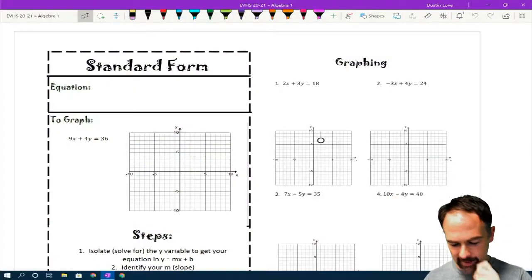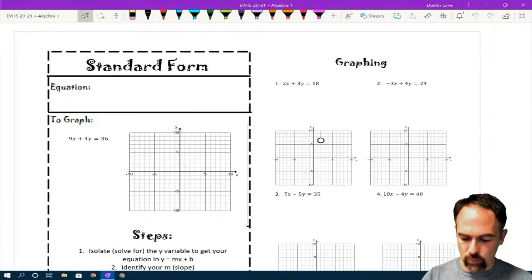Unit 5, we're going to be focusing a lot on applications of how to use lines and linear equations. And we're going to start off with really diving into standard form a little bit more. I know I told you guys that it was the least useful of all of them. And while I still say that that's true, we are going to go over some of the ways that we can use it. I never said it was useless. I said it's not as helpful as the other ones. So let's go ahead and review what standard form is.